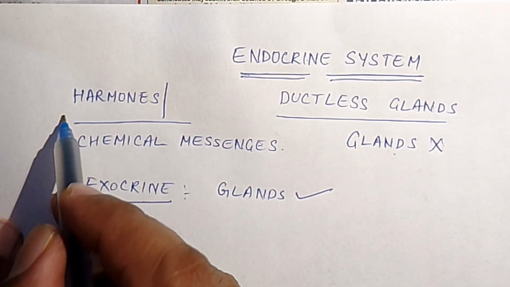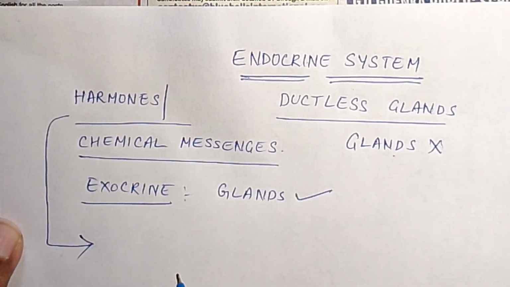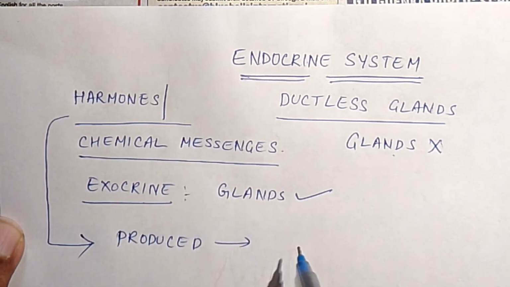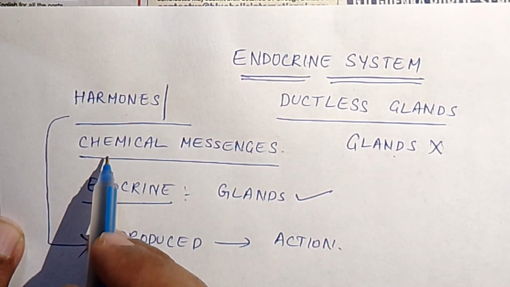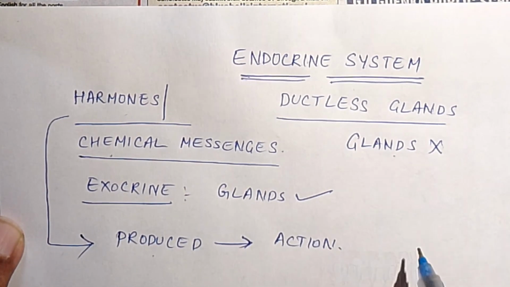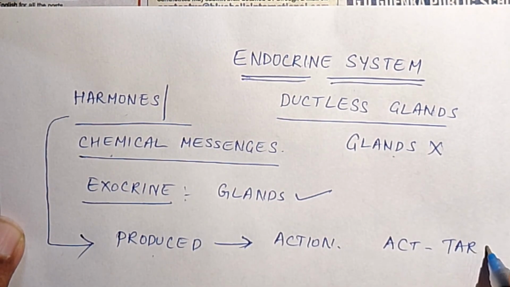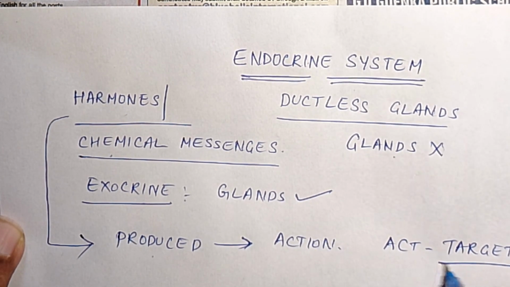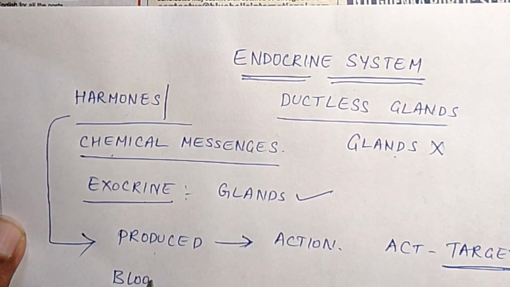These hormones act as chemical messengers, and they are produced in one place and carried to some other place for their action. Endocrine glands secrete hormones, which are also called chemical messengers. They are produced in one place and act on some other place, and the place where they act is called the target organ. They flow into the bloodstream.